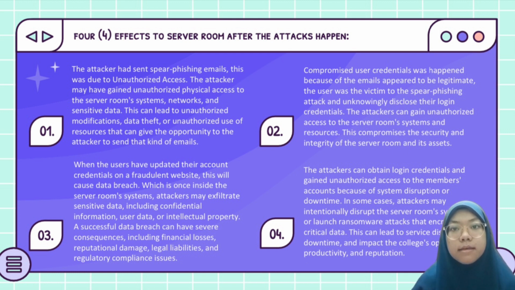Lastly, system disruption or downtime. In some cases, attackers may intentionally disrupt the server room system or launch ransomware attacks that encrypt critical data. This can lead to service disruption, downtime, and impact the college operation, productivity and reputation.